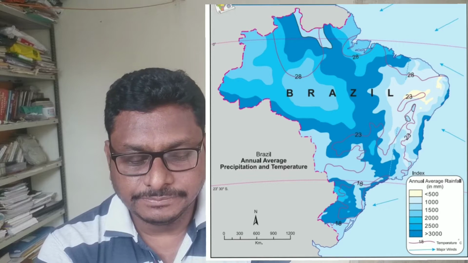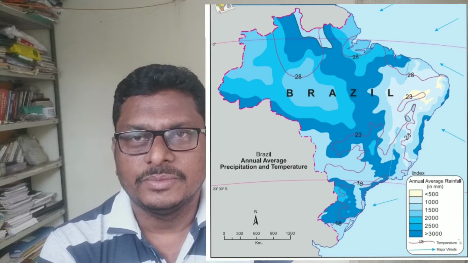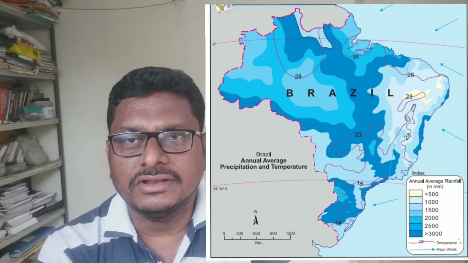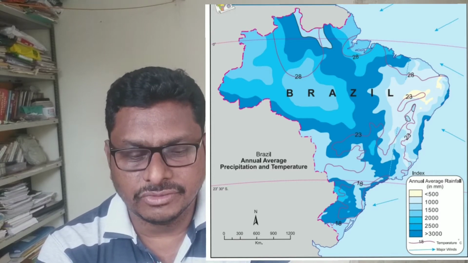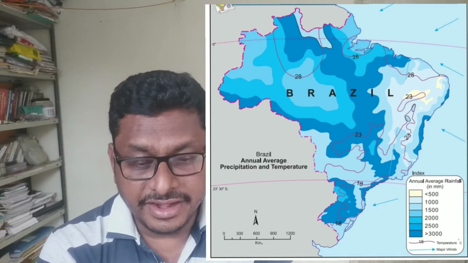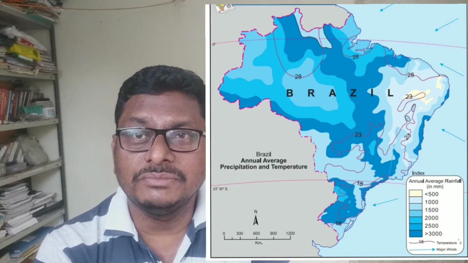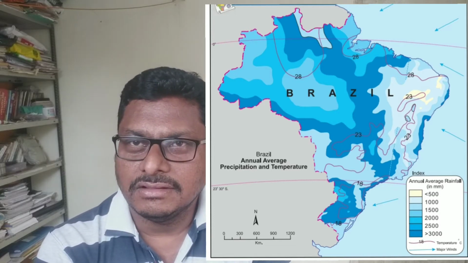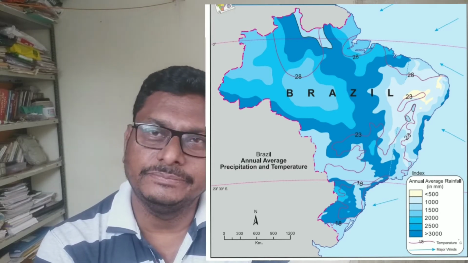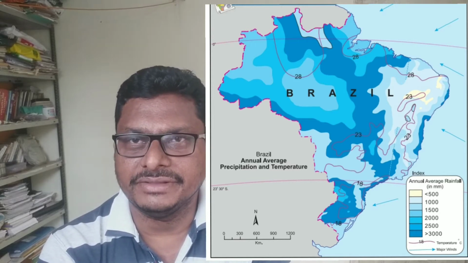Then, this blue shading indicates the rainfall, varying from light to dark blue, and we come to know how much rainfall each region of Brazil receives. It ranges from less than 500 millimeter to more than 300 millimeter. On this map we see that the central and northern part of Brazil, where the equatorial line passes, receives more than 300 millimeter rainfall, whereas in the eastern part of the Brazilian highlands the rainfall is less than 500 millimeter.